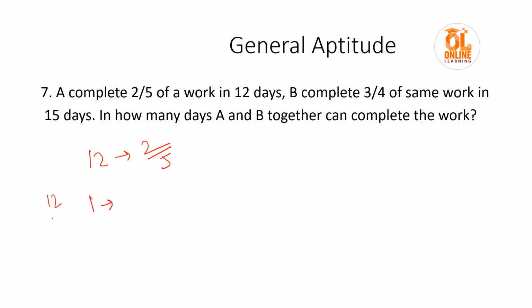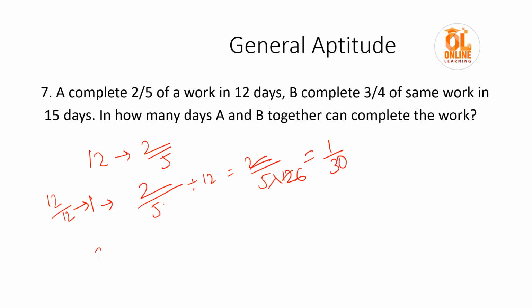If I divide 12 by 12, then it would be 1, so this side I also have to do the same: 2 by 5 divided by 12, that would be 2 by 5 into 12. So 2 6s are 12, it equals 1 by 30. So in one day A completes 1/30th part of the work.